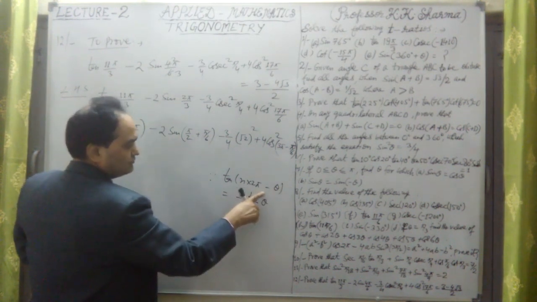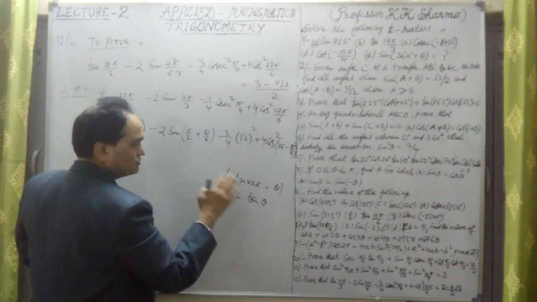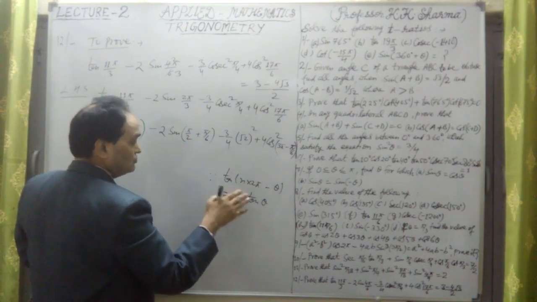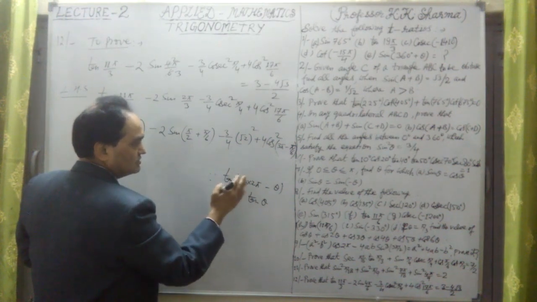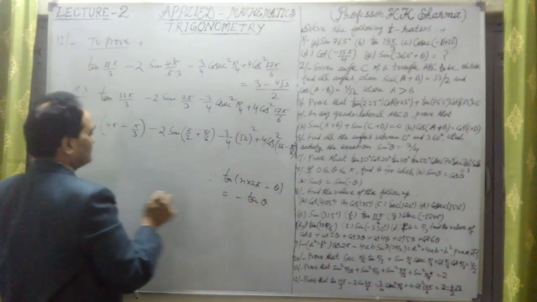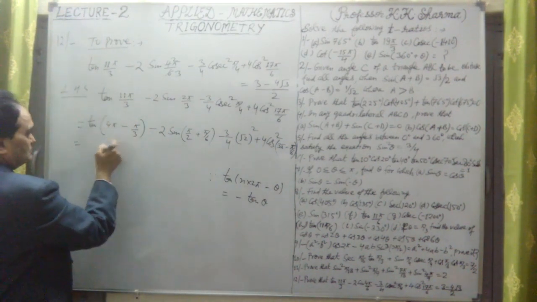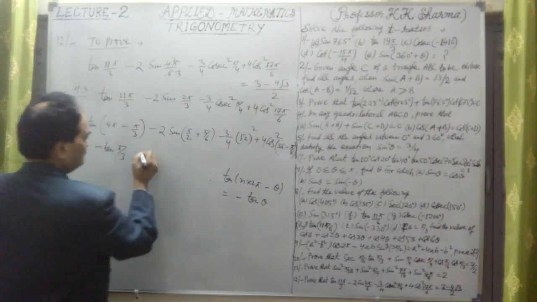Reason is in the fourth quadrant, only cos and sec are positive. Tan, cot, sin and cosec are negative. This is negative, minus tan theta. Because of that, this is minus tan pi by 3.